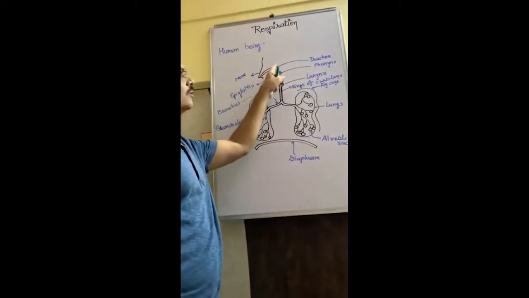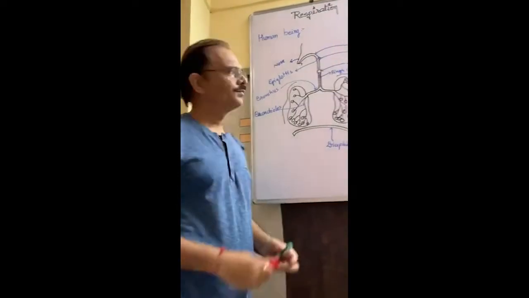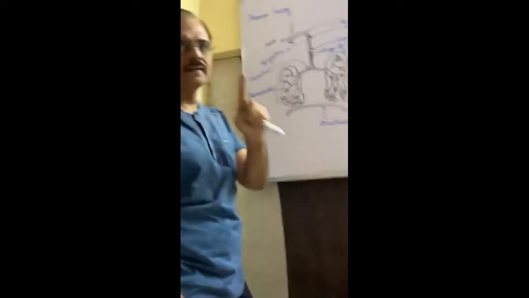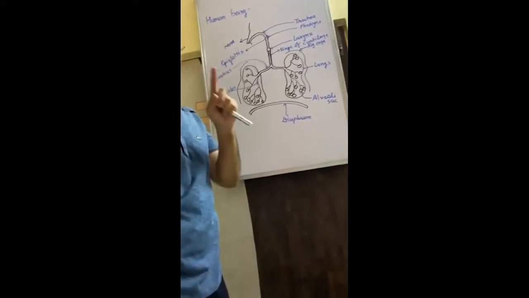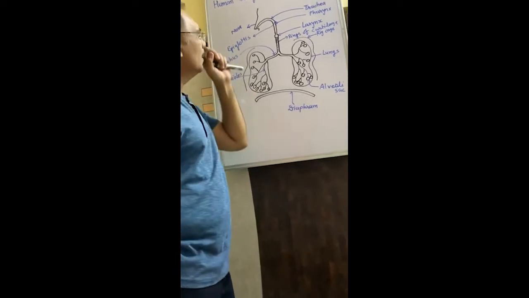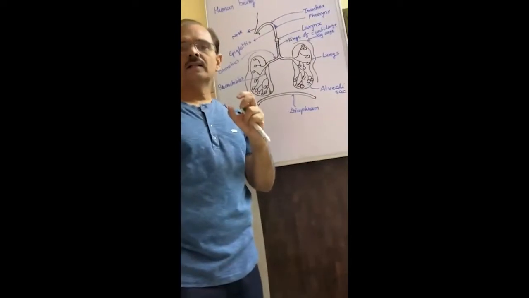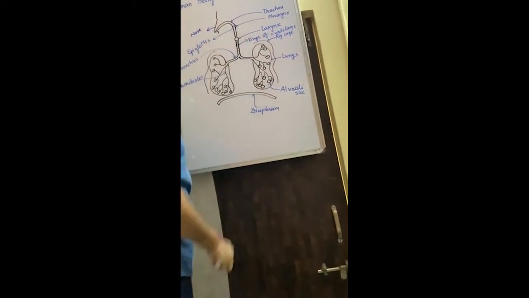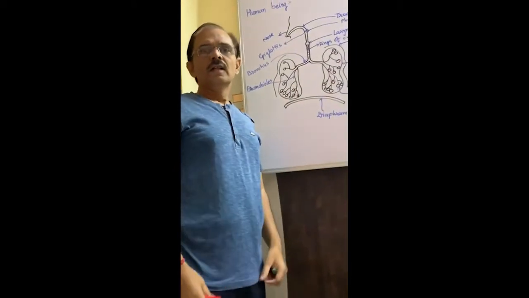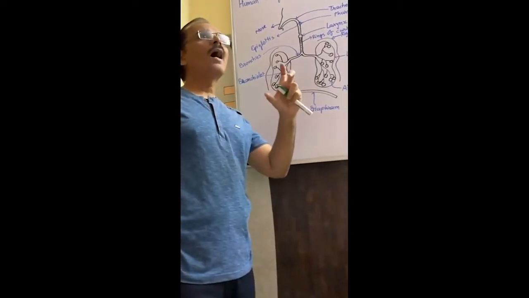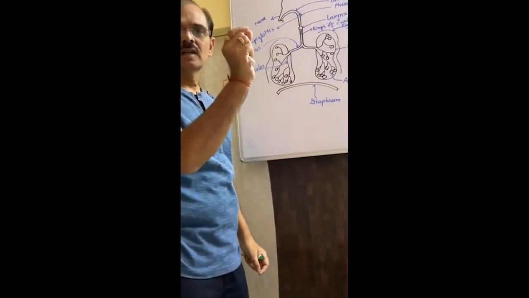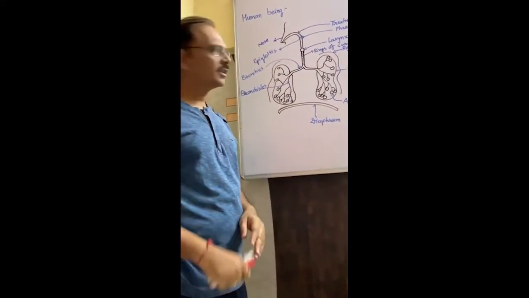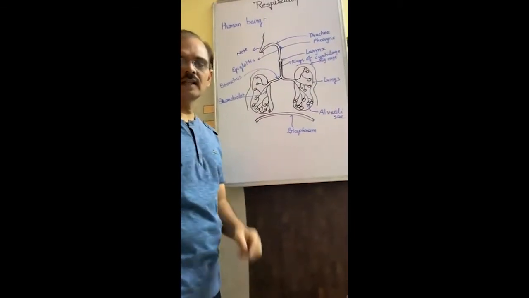See, trachea. Trachea is also known as windpipe. In the nose, in both the nostrils, hairs are there and mucus is there. Hair and mucus try to control the bacteria and dust particles. Here there is a pharynx. Along with the pharynx there is epiglottis. In the mirror, when you say ah, then inside it a small structure you can see. This small structure is known as epiglottis. It's just like a lid.